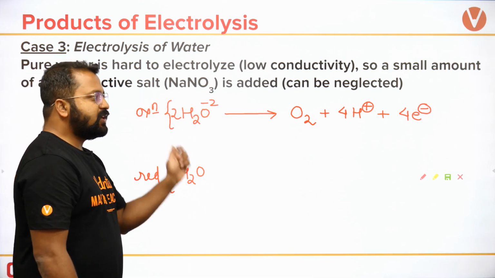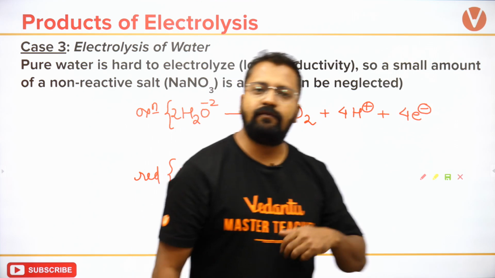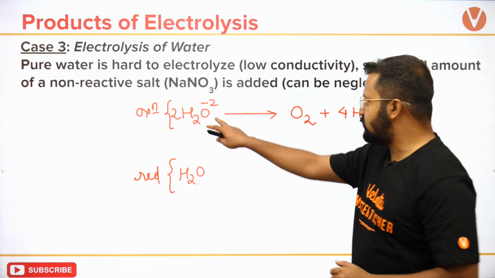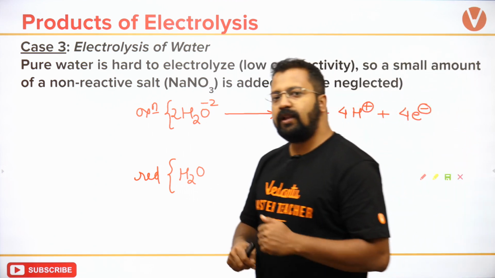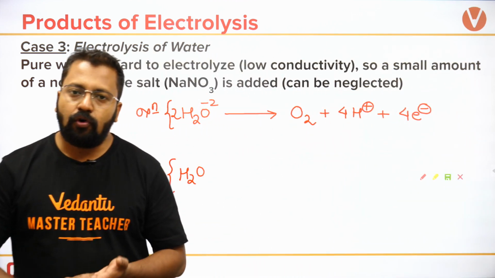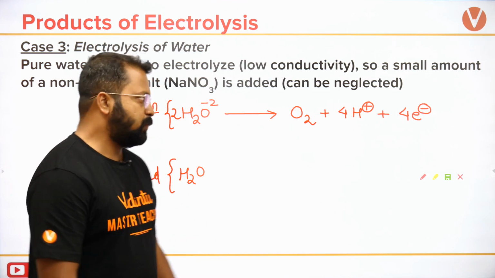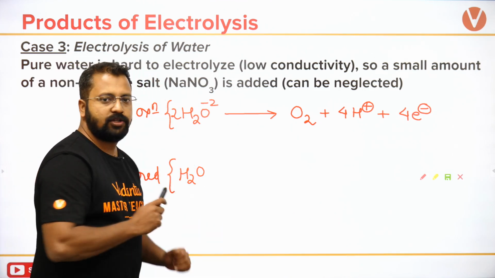H2O, if it is being oxidized, it will change into oxygen. This O2 minus will change into O2 and what will be given out is 4 electrons along with 4H plus. ये reaction आपको याद रहना चाहिए.